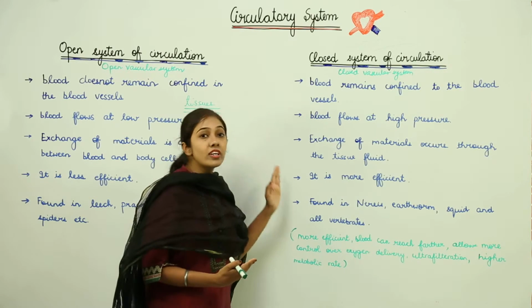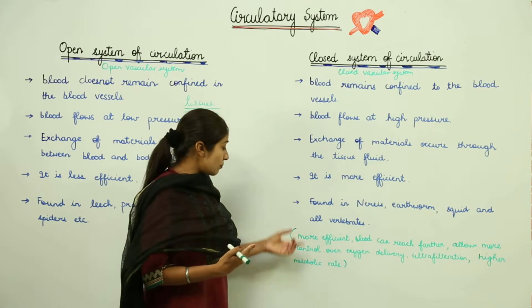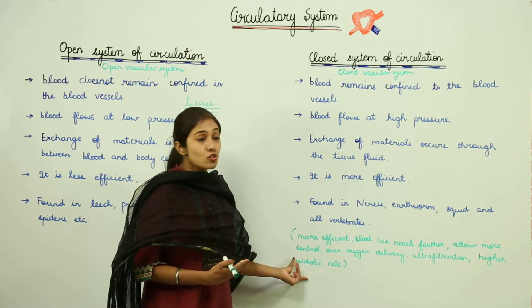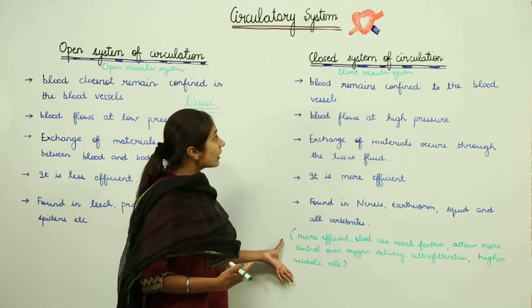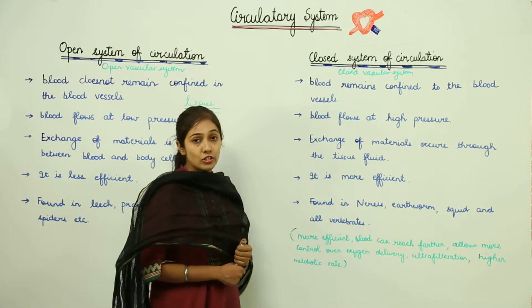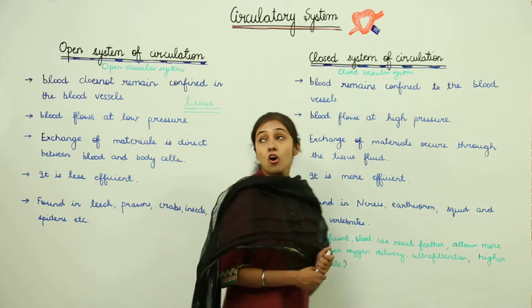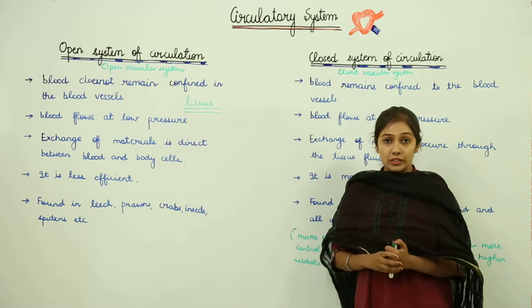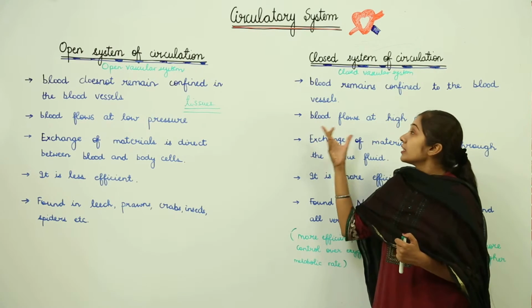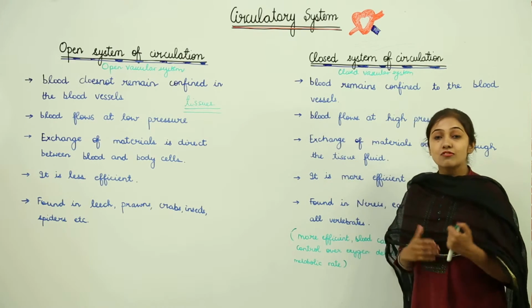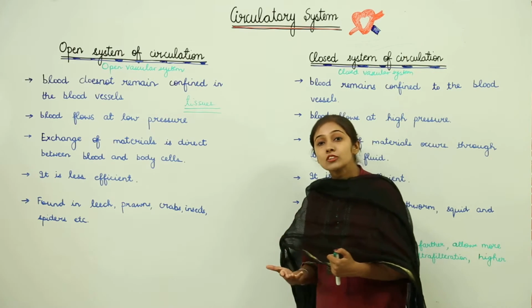When there is more division of labor, the metabolic rate is going to be high. So, overall, these are the advantages of the closed vascular system over the open system of circulation.